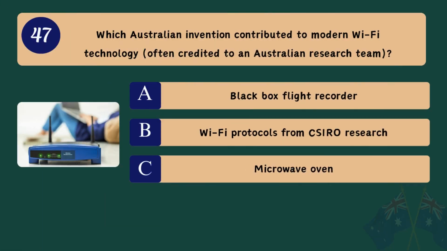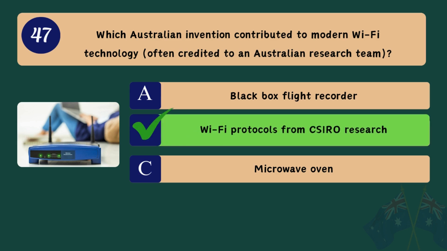Question 47. Which Australian invention contributed to modern Wi-Fi technology, often credited to an Australian research team? A. Black box flight recorder. B. Wi-Fi protocols from CSIRO research. C. Microwave oven. Correct answer.